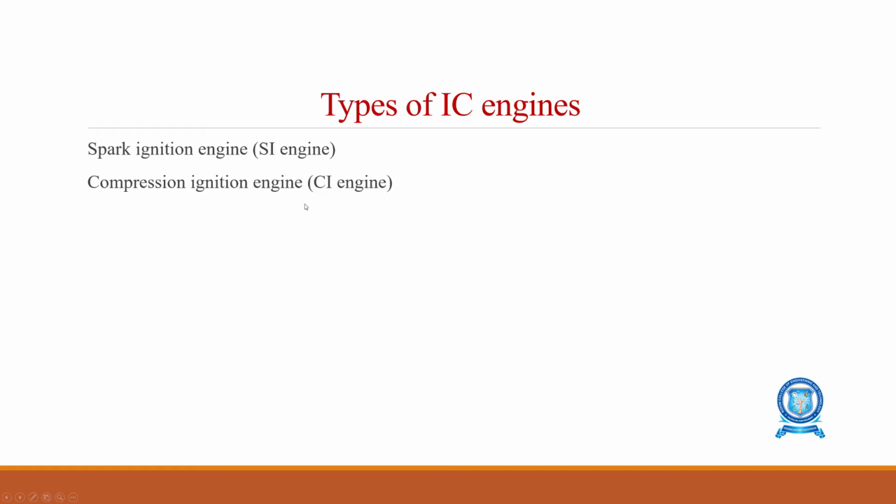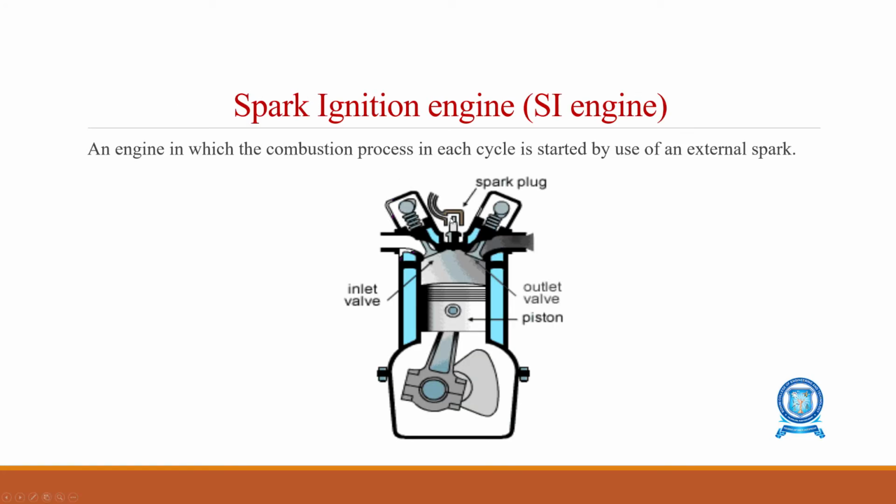Okay, so types of IC engine. There are two different types of internal combustion engine, that is SI and CI engines. SI engine is nothing but the spark ignition engine, or else the petrol engine. CI engine is the compression ignition engine, that is the diesel engine. So this is the spark ignition engine.